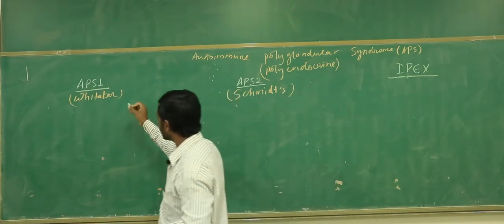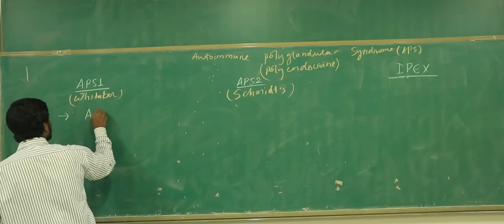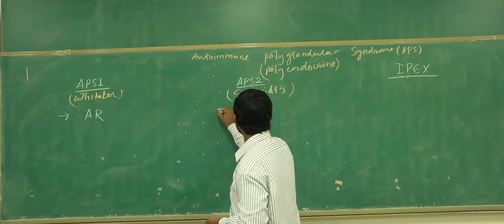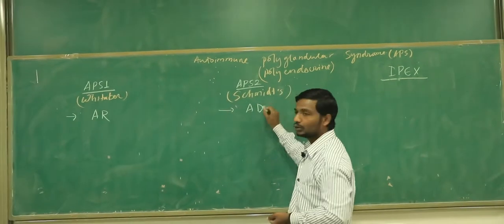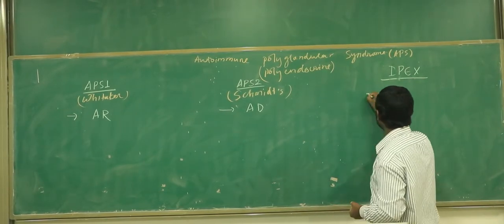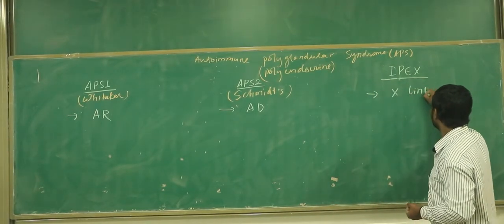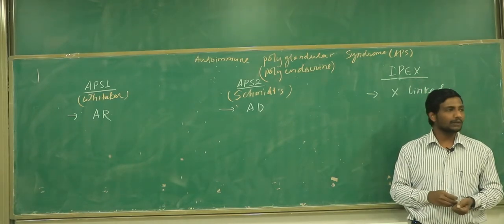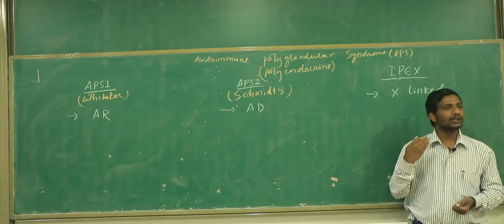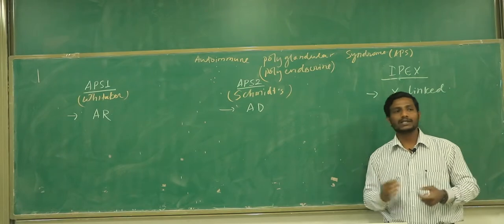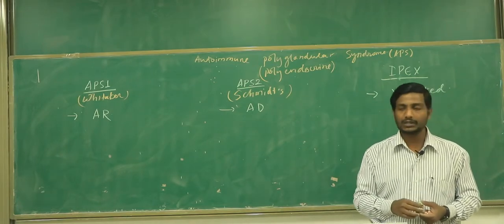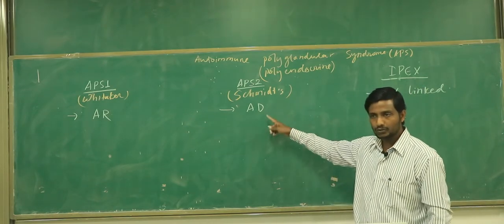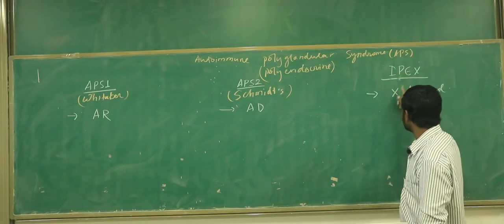The Whittaker syndrome is generally an example of an autosomal recessive disorder. While the second syndrome is an example of an autosomal dominant syndrome. And of course you have already learned that IPEX is an example of an X-linked syndrome. If it is X-linked recessive, can it happen in the male or in the female? In the male. Females are only going to be the carriers. Any kind of X-linked recessive disorder does not happen in the female, they are only carriers. So APS1 is autosomal recessive, APS2 is autosomal dominant, and IPEX is X-linked.